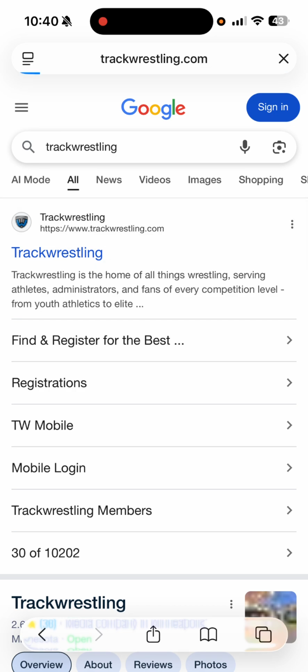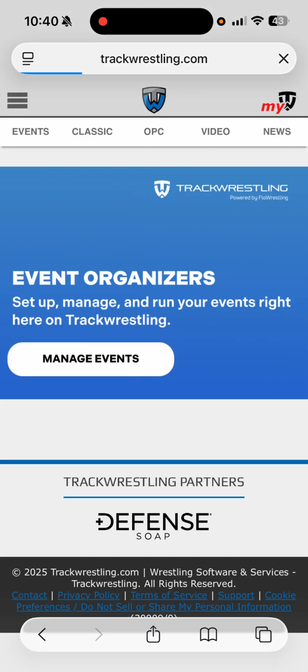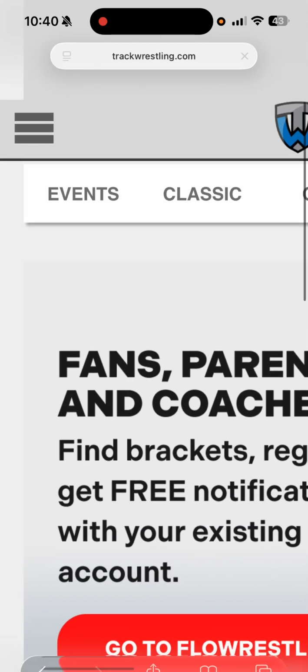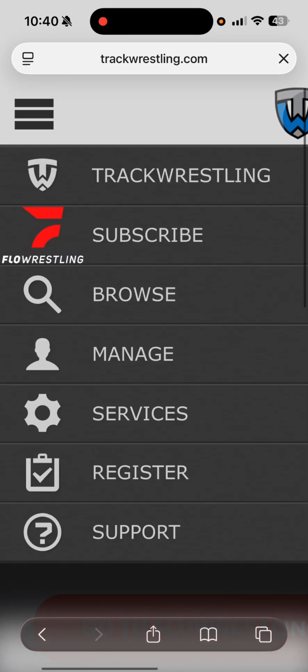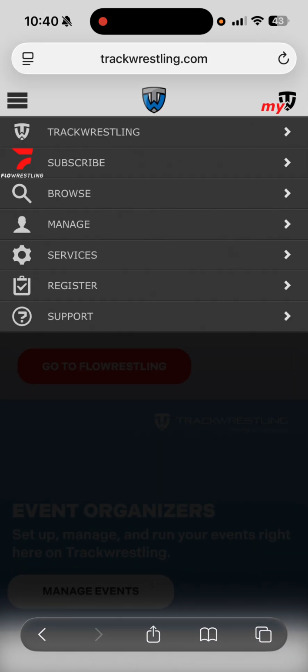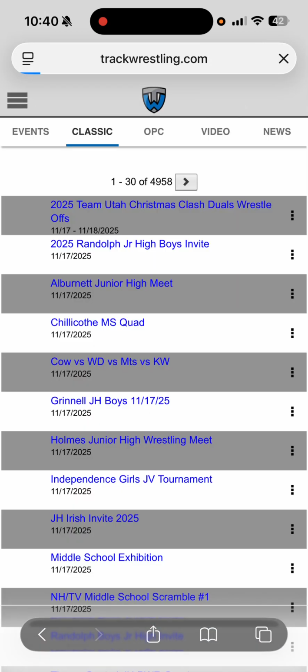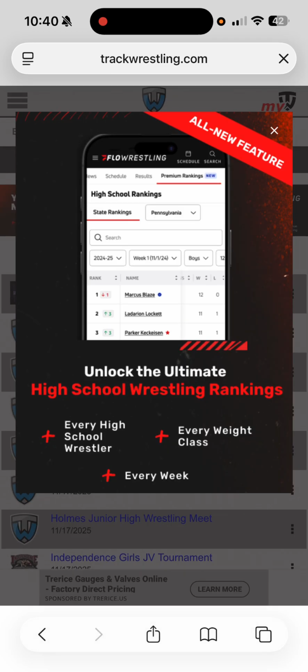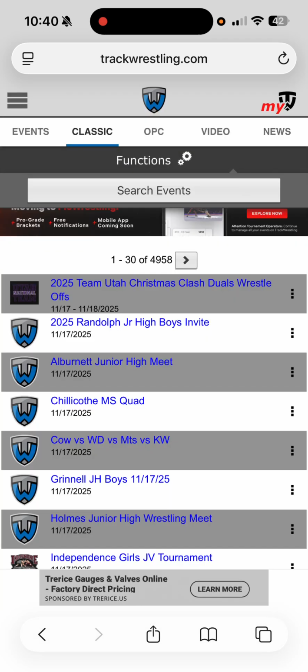Once you get here, you're going to click on this top left little hamburger menu here. If it'll let me zoom in. Yep, right there. Hamburger menu. You're going to click Browse Tournaments. And then, of course, when it takes you to this page right here, you're going to click on your functions with this little gear up here at the top. I'm going to click Search Events.